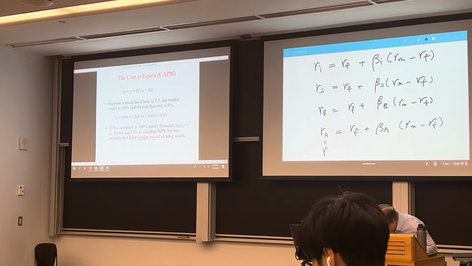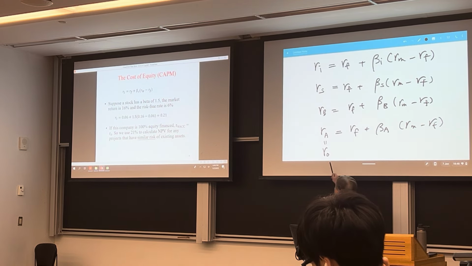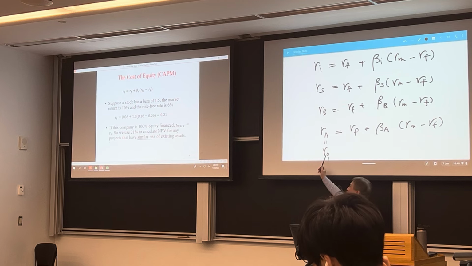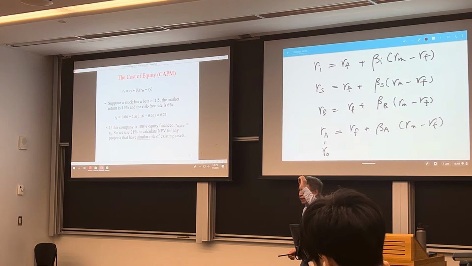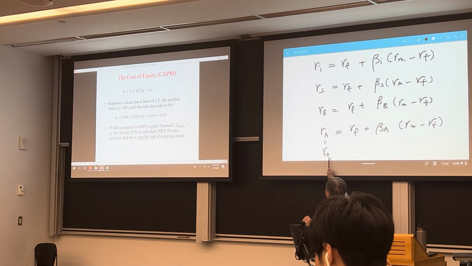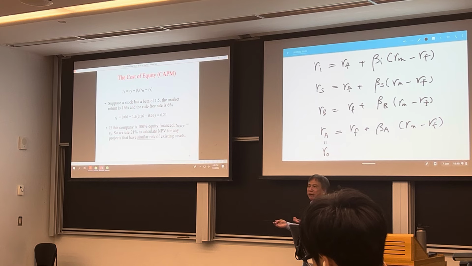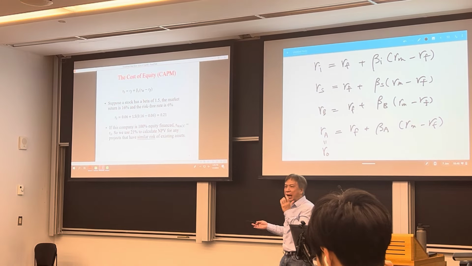Sometimes we also call this R0 or R naught. You will see this term very often, but they mean the same thing. That is the required return for the asset. This is the required return of a firm when there is no debt. So that's why 0 or naught means when there's no debt. When there's no debt, that's the same as just the company asset.